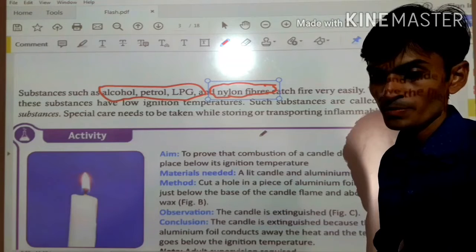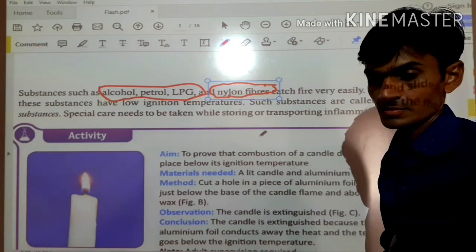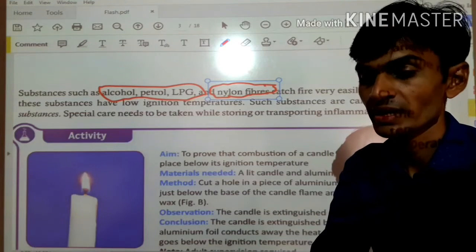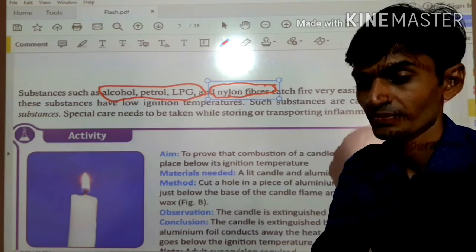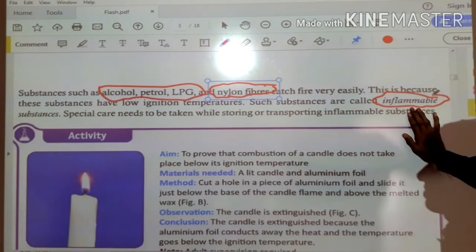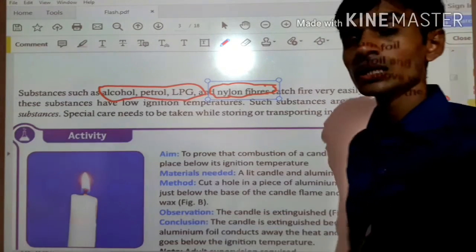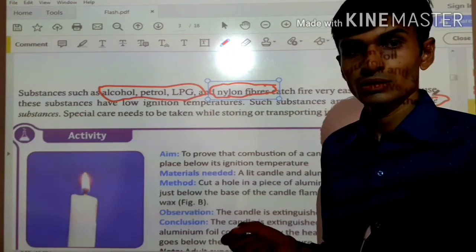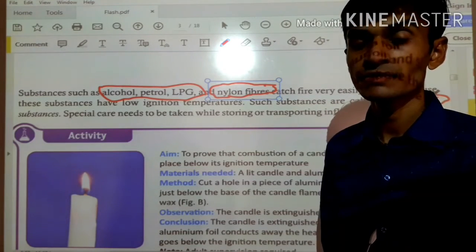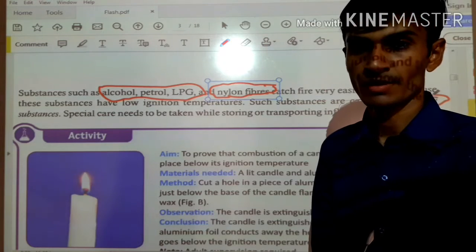Okay. Now these types of substances are called inflammable substances. Why? They ignite and burn easily, they catch fire very easily and quickly. That's why they are called inflammable.